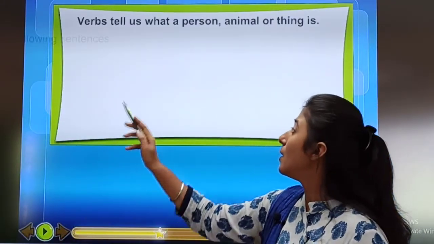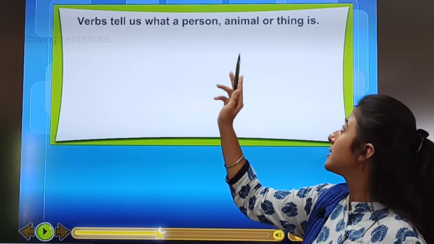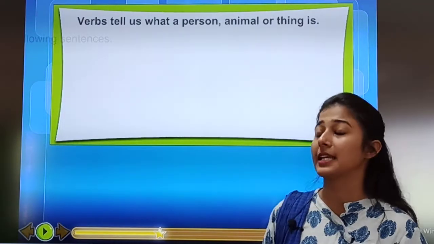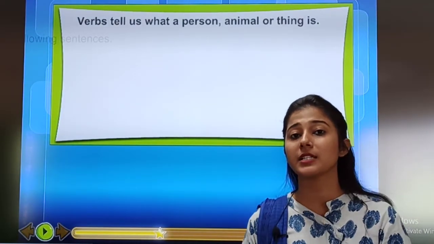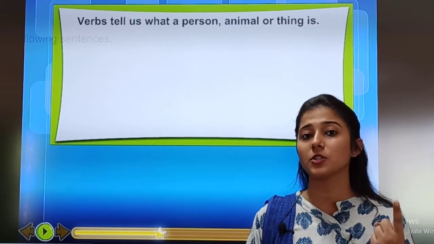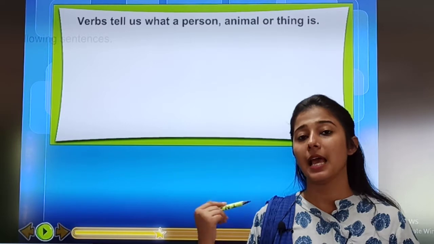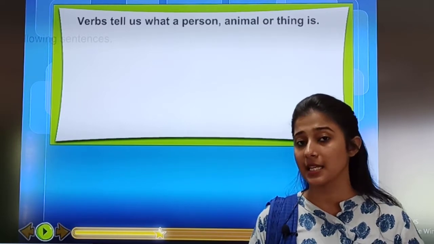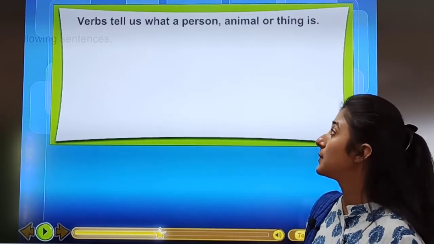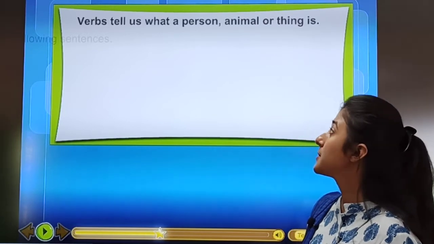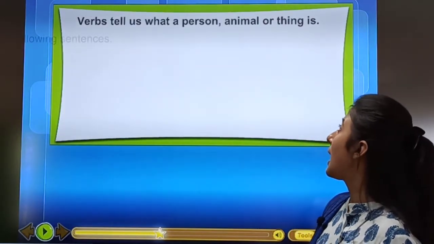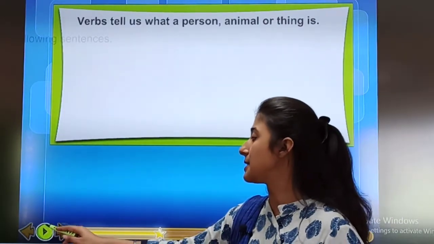Okay. Verbs tell us what a person, animal or thing is. What did we read as the second point? The first point was what a person, animal or thing does, and I explained it with examples. Now we will see examples. Verbs tell us what a person, animal or thing is.